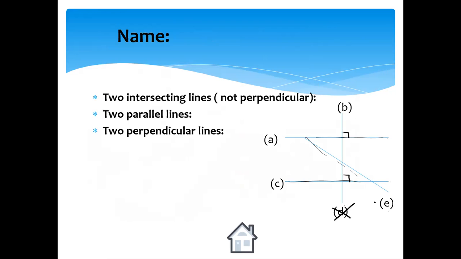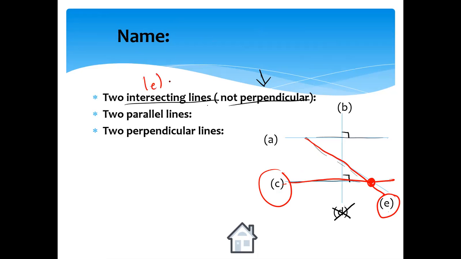E. I will name now two lines intersecting, meeting at a point, but the angle between them should not be a right angle because they have to be not perpendicular. If you look at this line, which is C, this is the line C, and this line is line E. If you look at the lines E and C, both of them meet at a point. So we call them intersecting and not perpendicular because the angle is not right. So we have E and C.